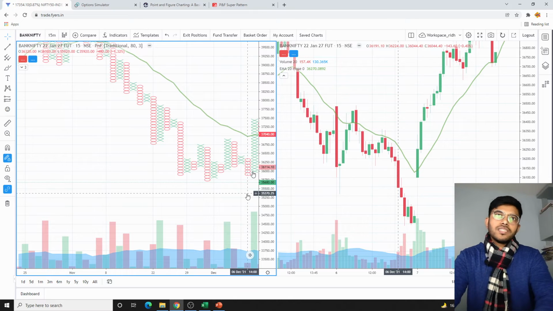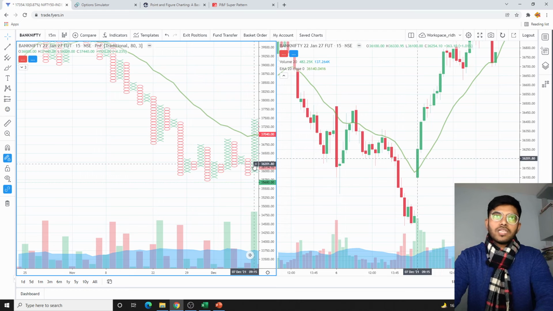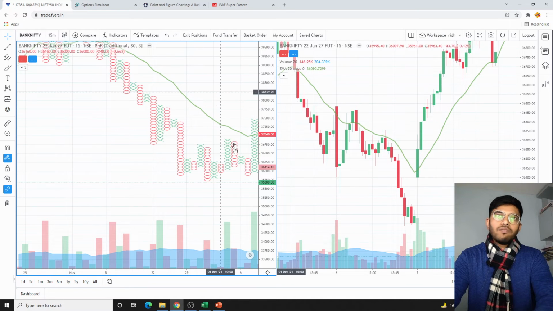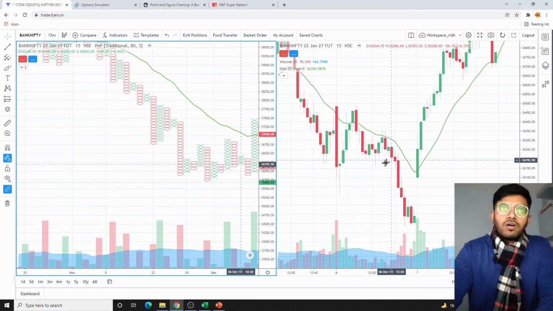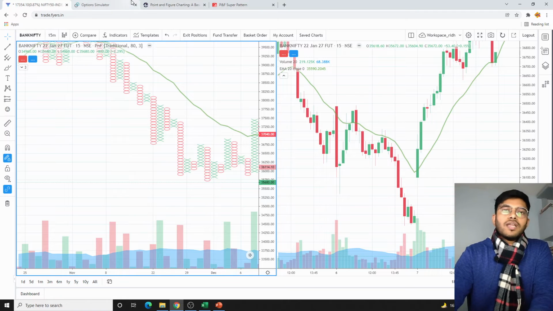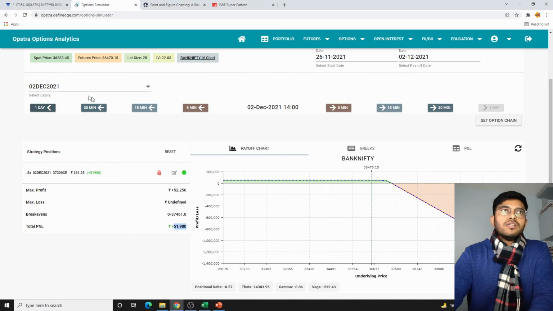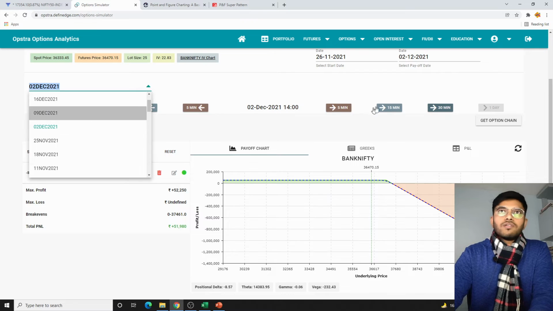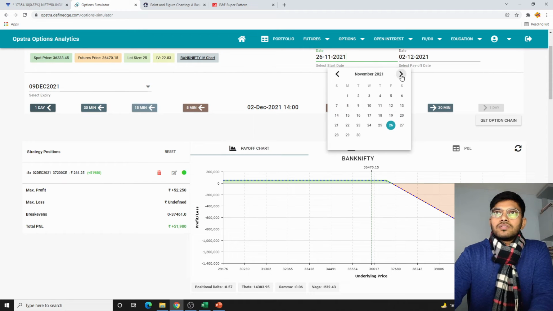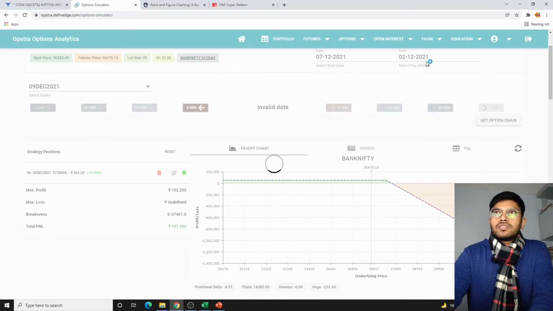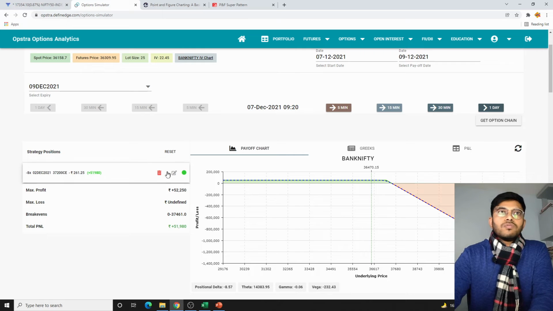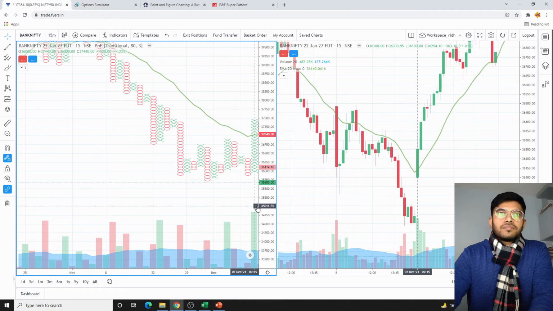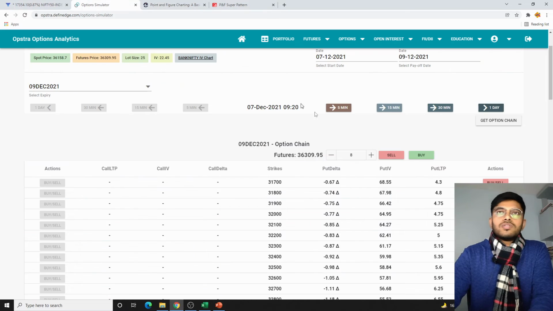So on 7th of December we see that the volume is coming back and it is breaking the 20 moving average on the upside. So on 7th of December I will be trading a directional view again, where I will be selling a psychological level on the put side. 36,000 puts I will be selling on 7th of December 9:15 for the expiry of 9th of December. So for the payoff on 9th of December, at 9:15 we enter into this trade, selling 36,000 puts.